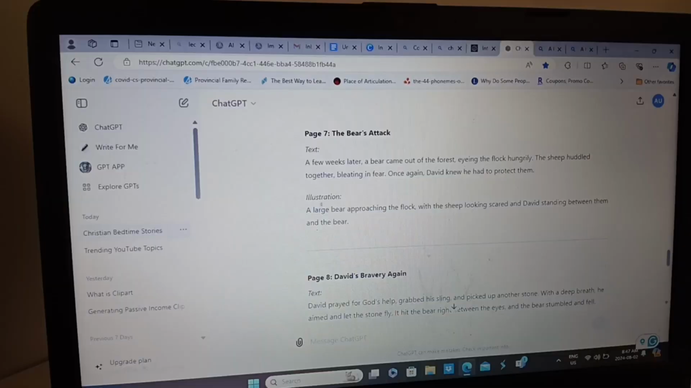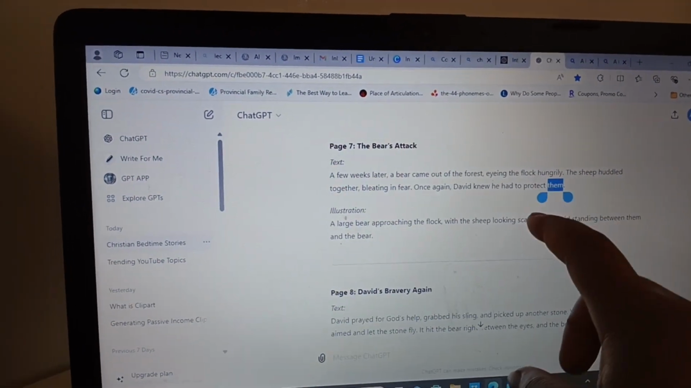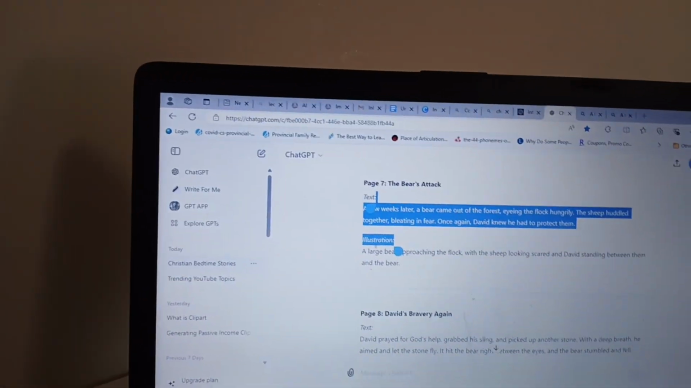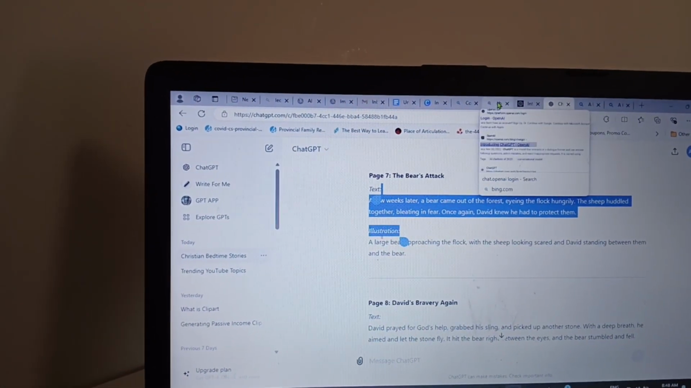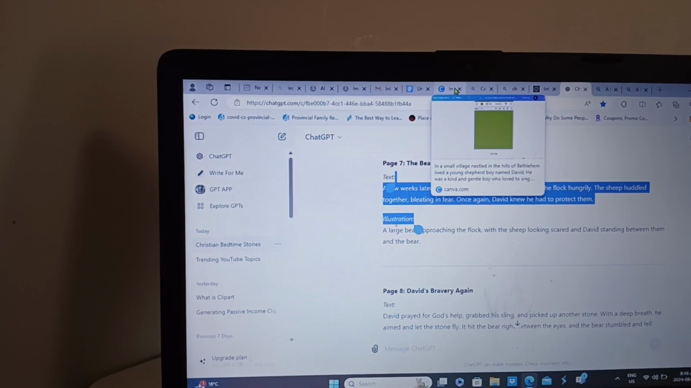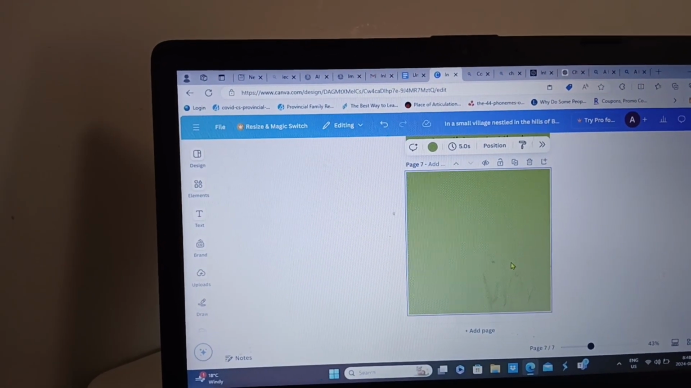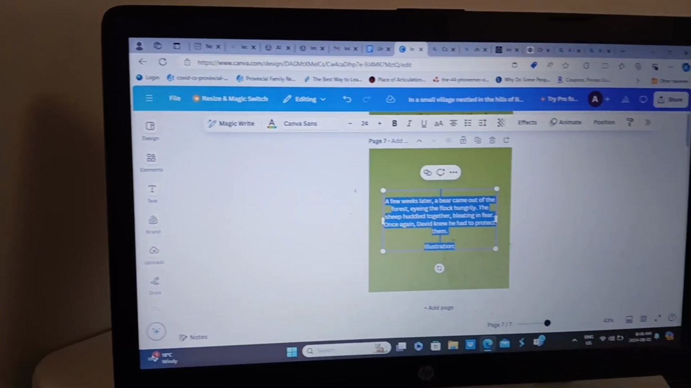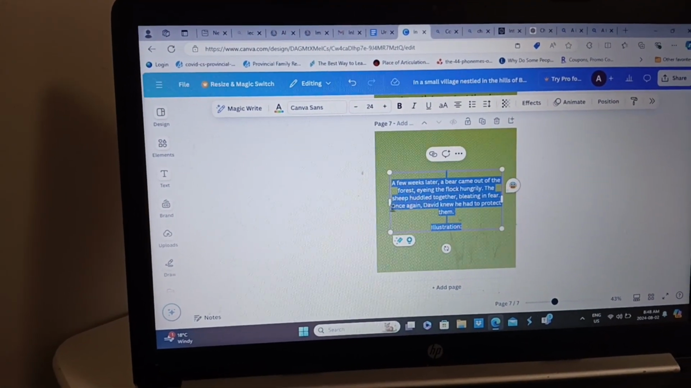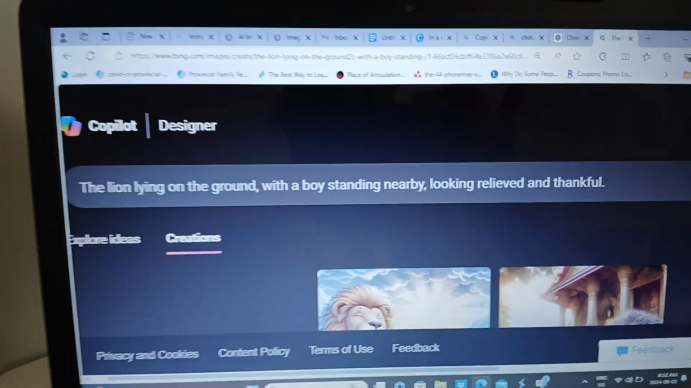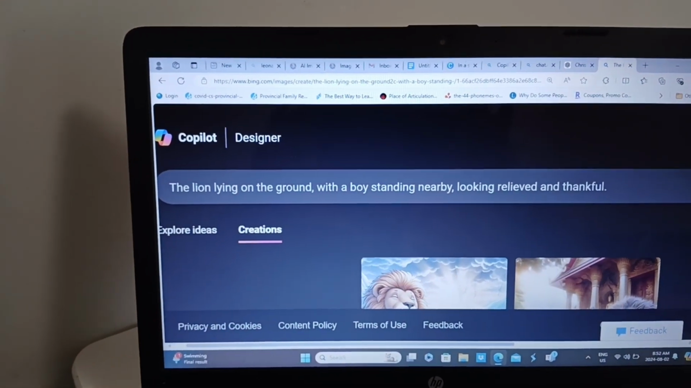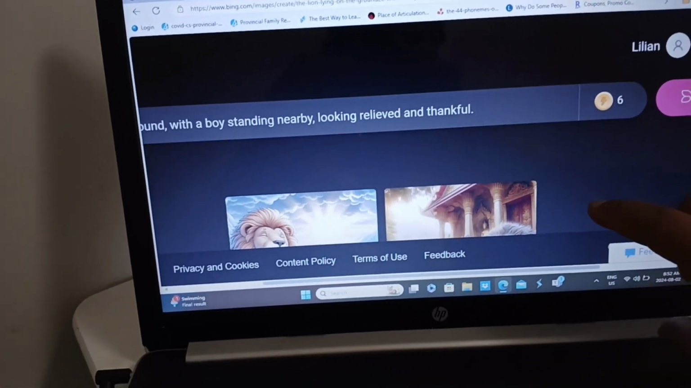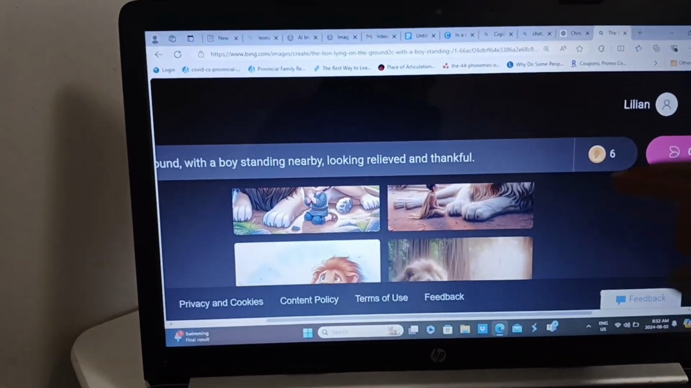Now we'll go over to ChatGPT. So page 7, I'll paste. Go over to Canva and paste it now. Okay, paste. So we have our list. We will keep repeating the same process of copying and pasting until we get to the 10th page.